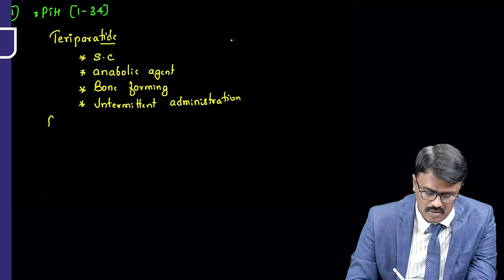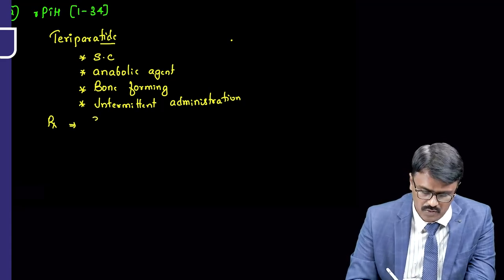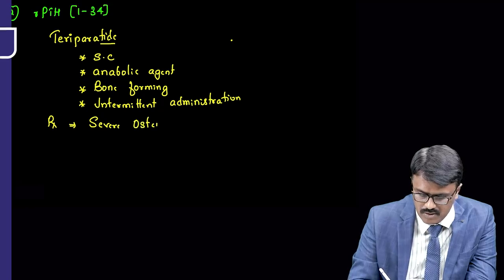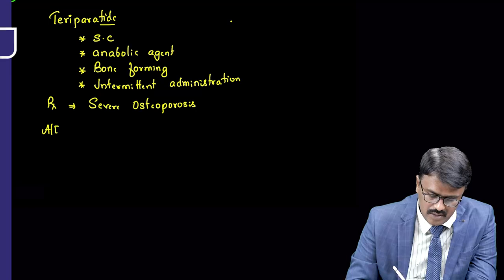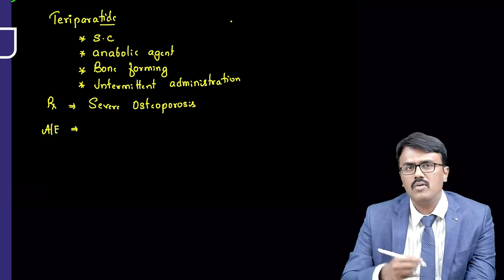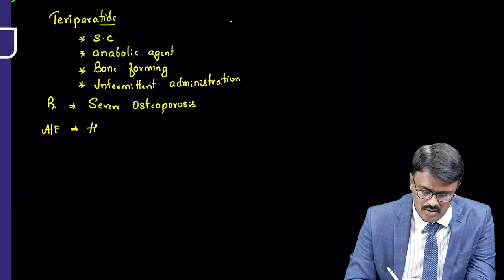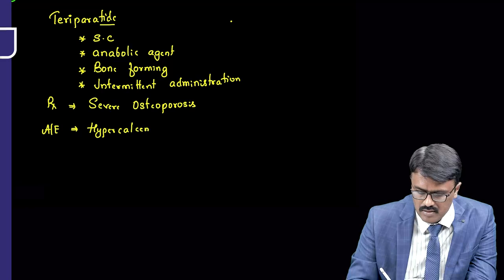So where to use it? Now this drug is used only in severe cases. It is used for severe cases of osteoporosis. What is the adverse effect? The adverse effect is, since it's a parathormone derivative, what is the role of parathormone? Parathormone is known to cause hypercalcemia, so these drugs can also increase hypercalcemia.